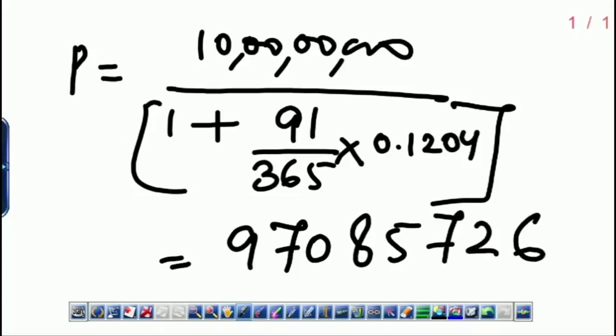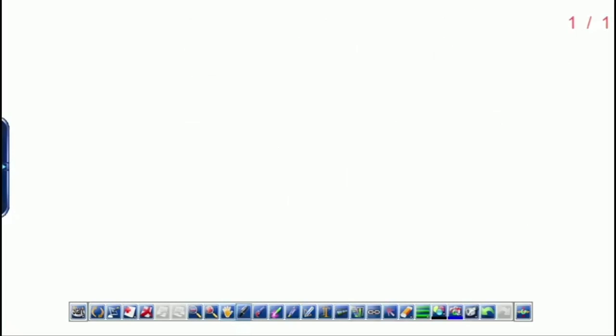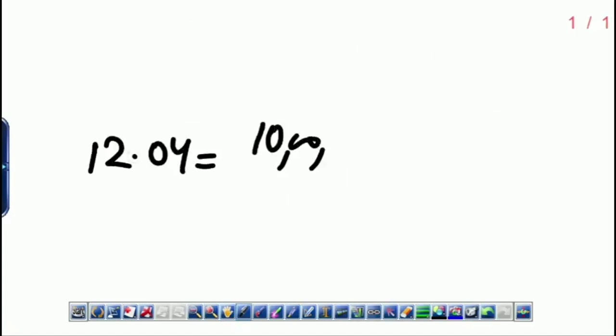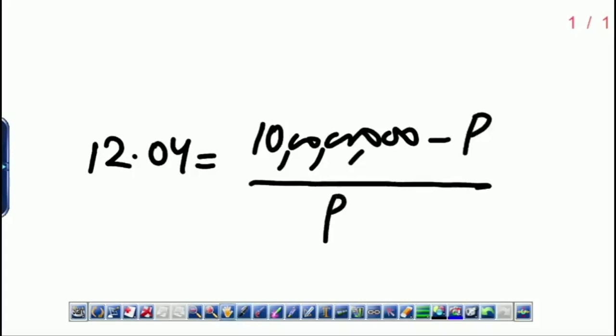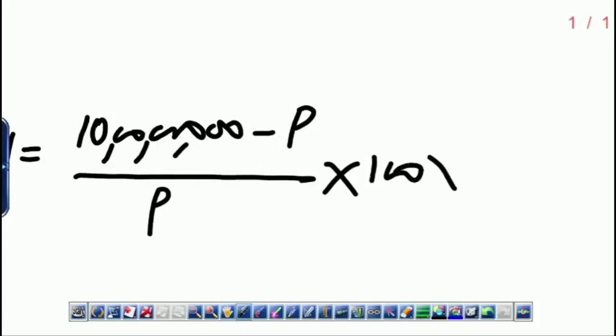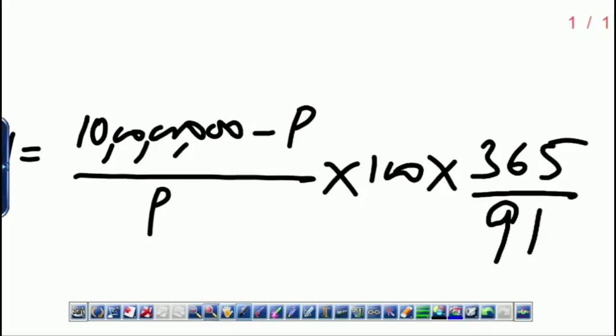97085,726. I'm sure you all must have calculated this. So this is the price. Sir, can it be calculated by the first formula? Of course you can. You could have done 12.04 is equal to 10 crores, that is F minus P divided by P into 100 into 365 by 91, and solve for P.